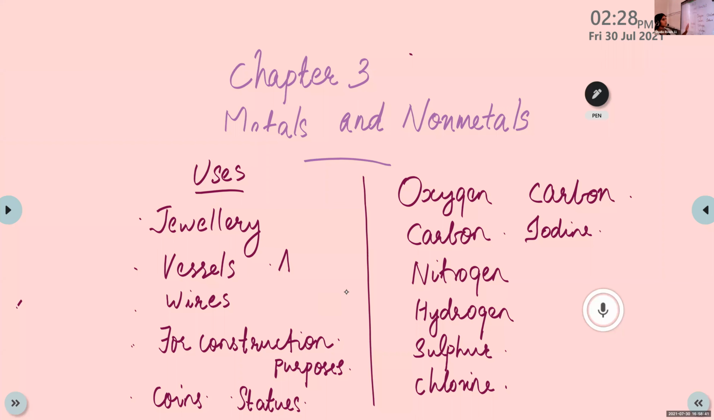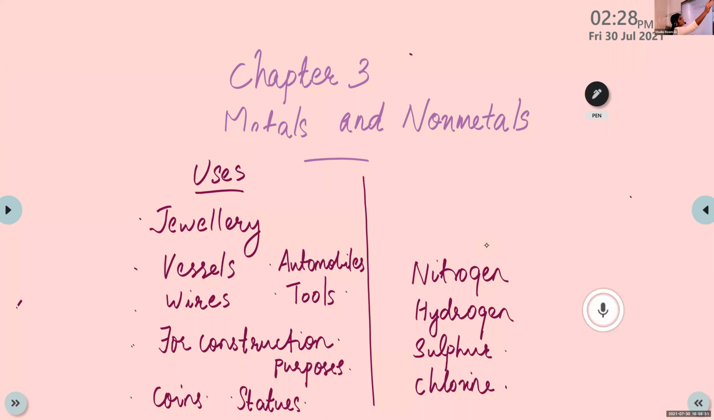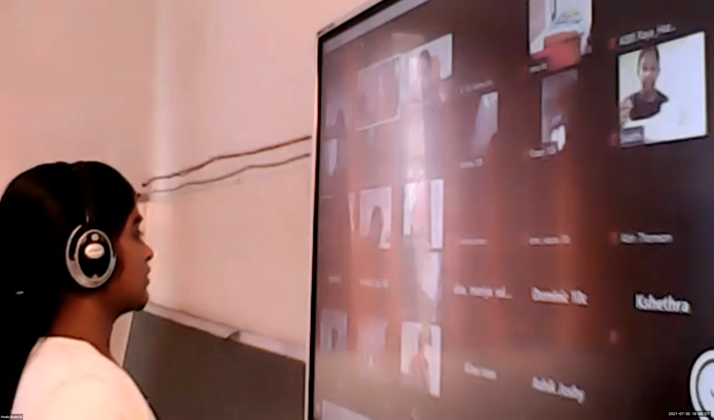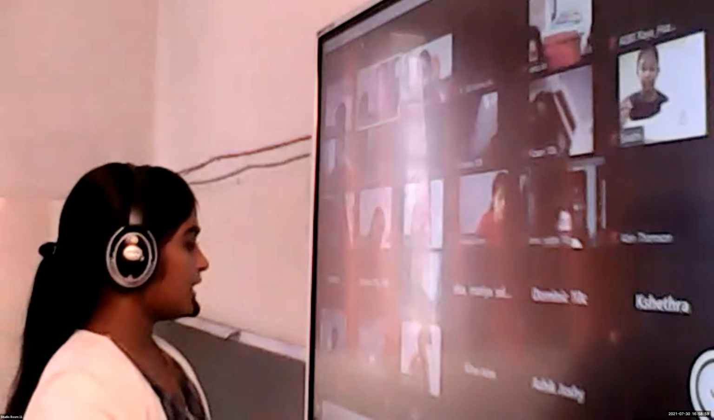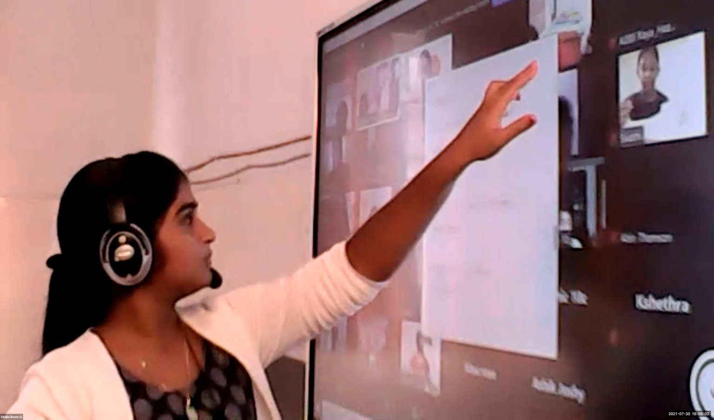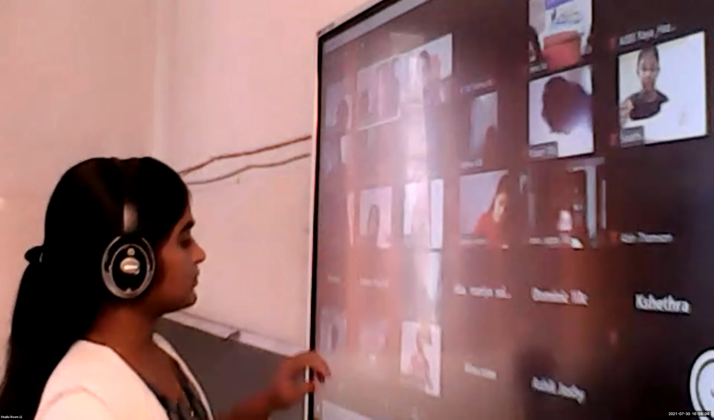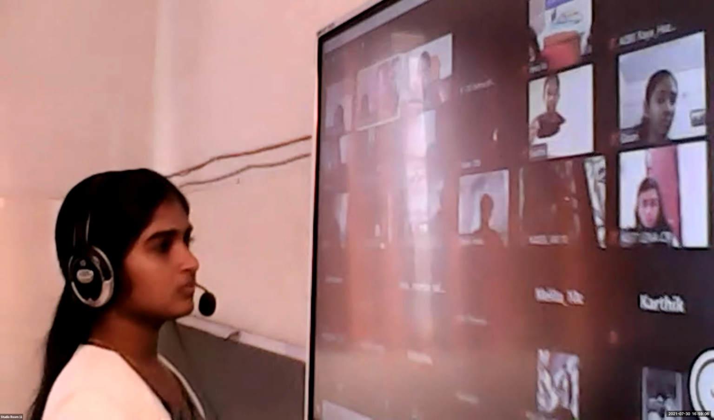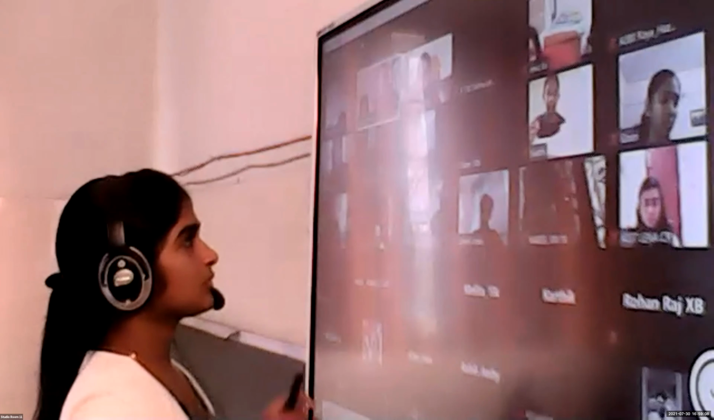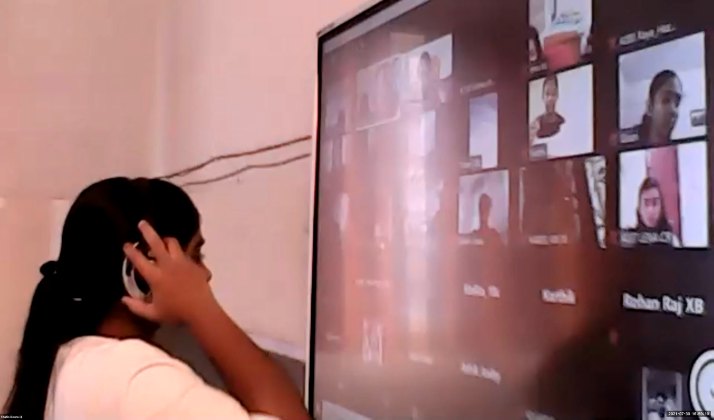Then we can discuss certain uses of non-metals. So we can think about the examples for these non-metals, then you can share certain points about the uses of non-metals. Yes, tell me. Geraldine, can you tell me any one use of this non-metal? Geraldine?